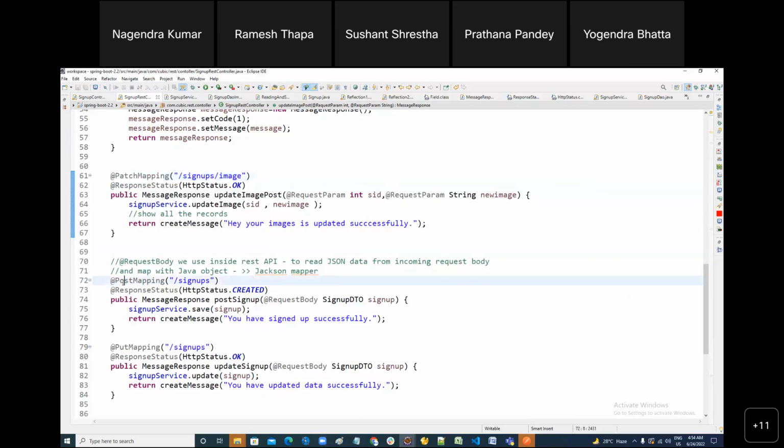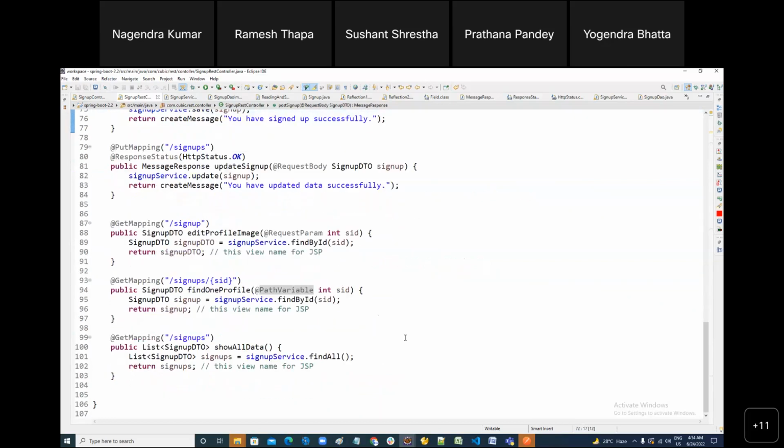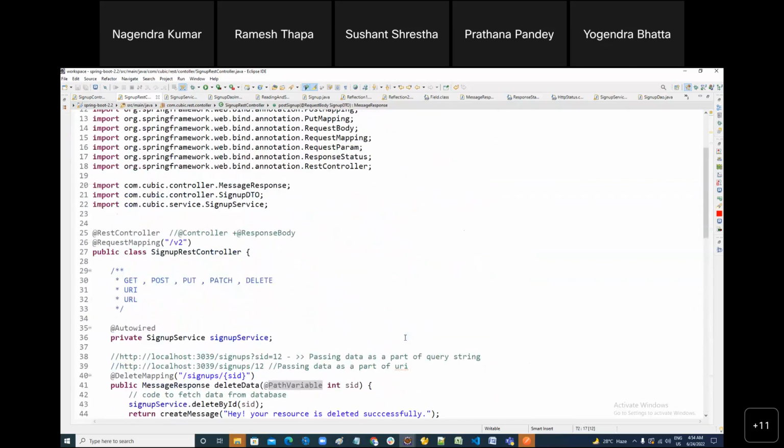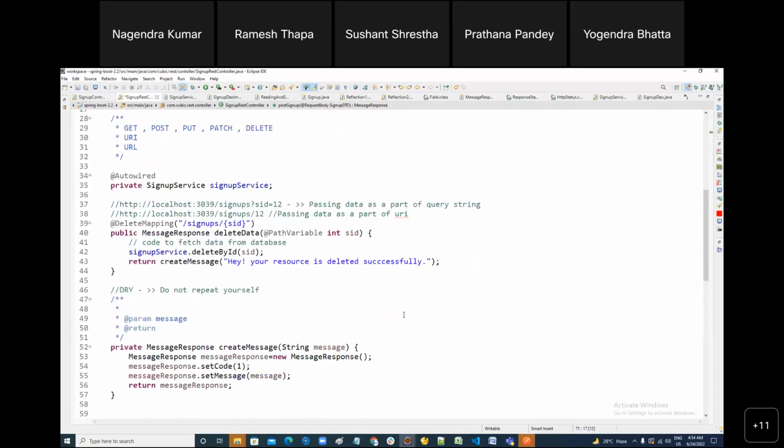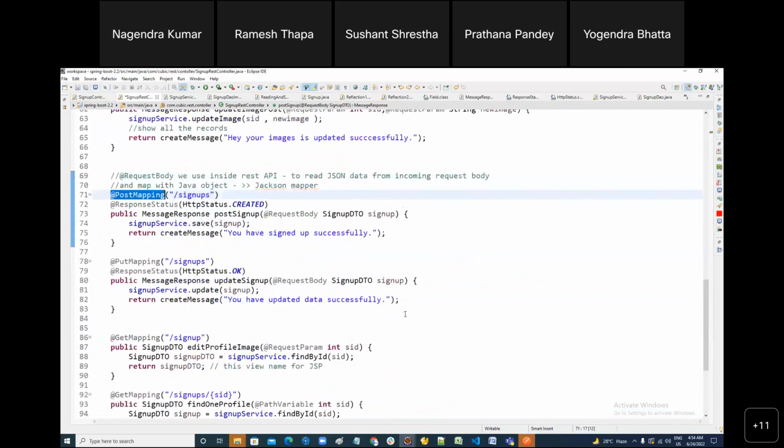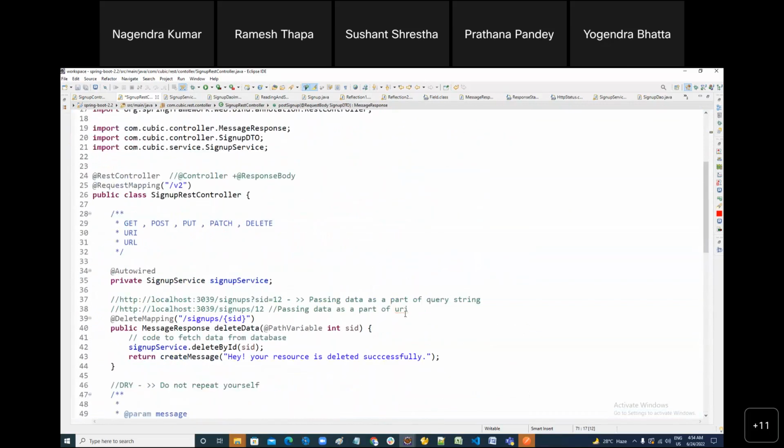So here, post mapping, right? So can we test everything from Postman? In order to test it, either you can develop some Angular application, but you cannot do it. Why? Because we don't know anything. We'll learn soon, then we can use it. Same project I'm going to use, okay? So in order to mimic it, test it, what can we use?